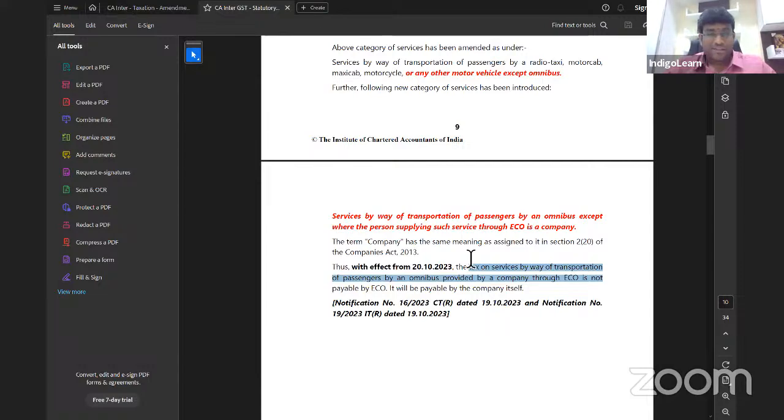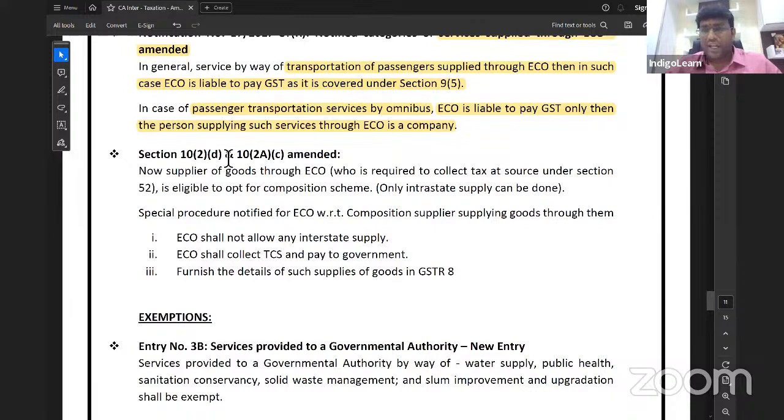Next point, my dear friends. Section 10(2). What is section 10? Composition scheme. Generally, earlier the point was that a person supplying goods through an e-commerce operator was not allowed to opt for the composition scheme.